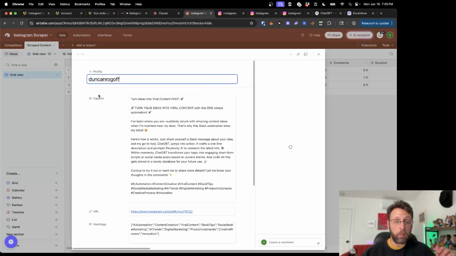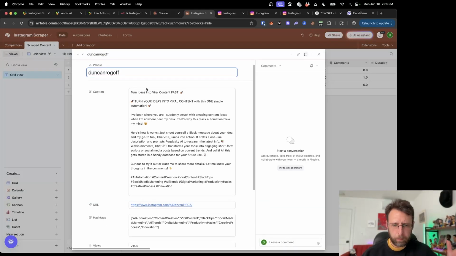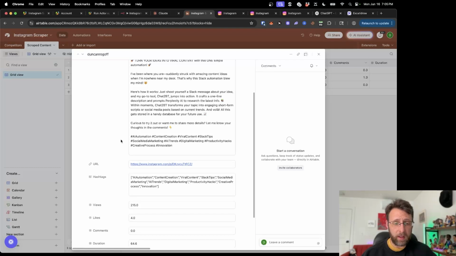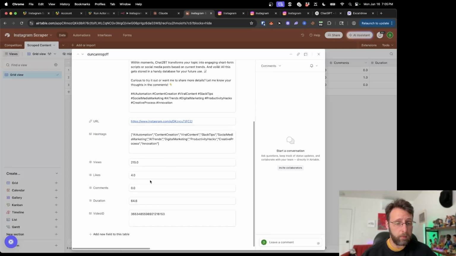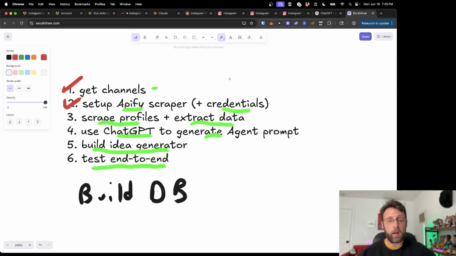This scraped one profile. And we basically have the profile name. We have the caption, any of the hashtags used, which is cool. It kind of pulled those out down here too, which is fine. Views, likes, comments, duration, video ID. This is great. I think what we figured out here is that we basically figured out how we can scrape profiles and extract the data, or at least one profile. And I think we now need to figure out how we can do this for multiple profiles.